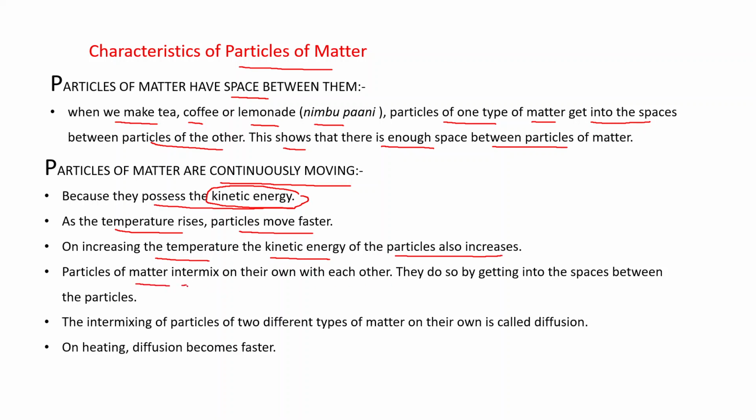Particles of matter intermix on their own with each other, and they do so by getting into spaces between the particles. Now, what does this phenomenon indicate? When they mix into each other, you can say the intermixing of particles of two different types of matter on their own is called diffusion. And on heating, diffusion becomes faster, because when we heat, temperature rises, kinetic energy rises. That's why diffusion becomes faster. Their particles move faster into each other.